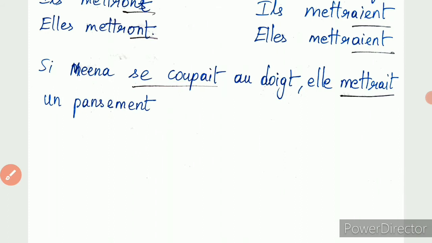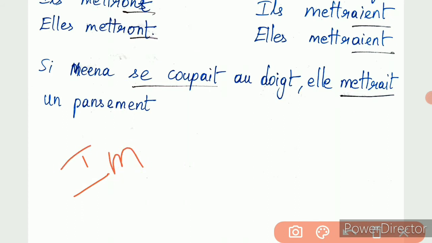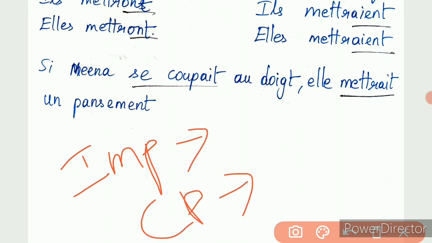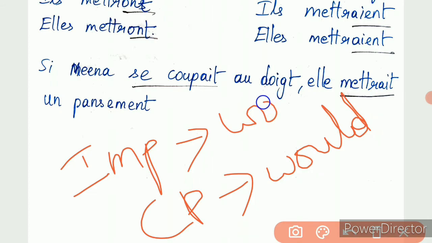Clear? That is what the meaning is. So in English, wherever we use would, there we use this conditional present. Got it?